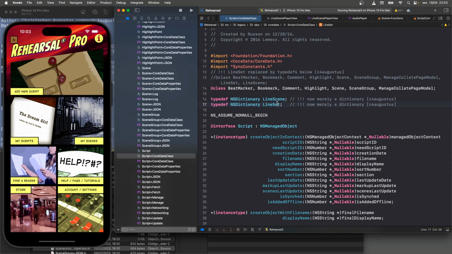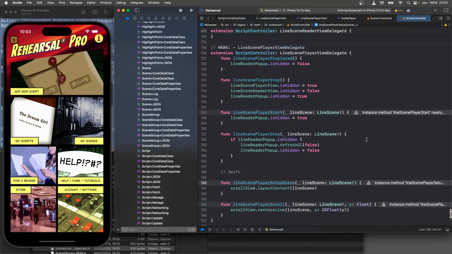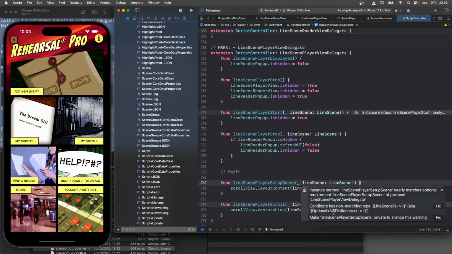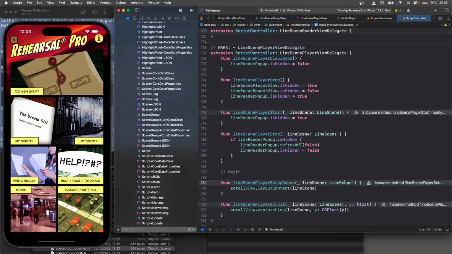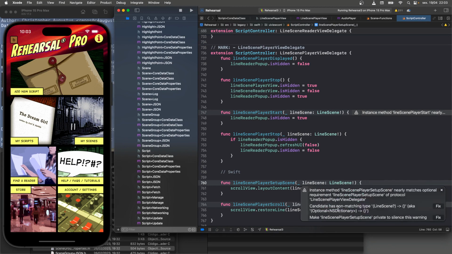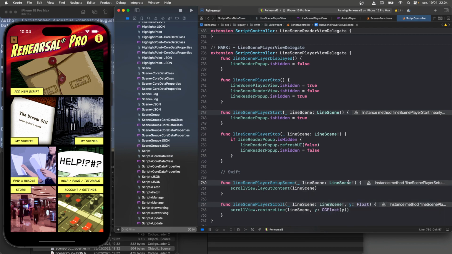Well, isn't an NSDictionary compatible with a dictionary? Isn't that what we saw when we went over here? Doesn't it say optional NSDictionary? Okay, line scene. That looks right, NSDictionary. So I was chasing down whether there was a problem with the compatibility because the Swift dictionary isn't quite the same. And I was going round and round on that. But that wasn't the problem. And I couldn't discover the problem. I tried a bunch of different things.